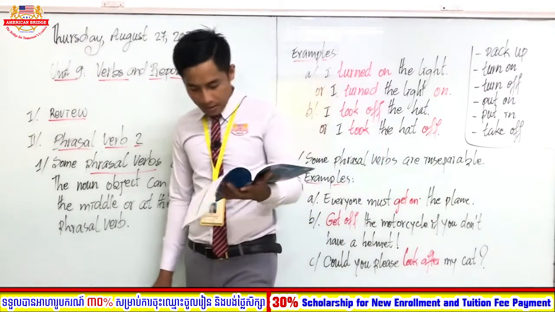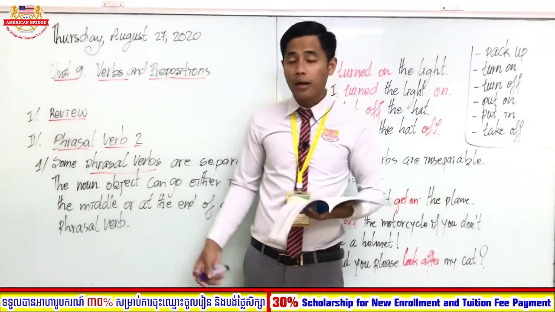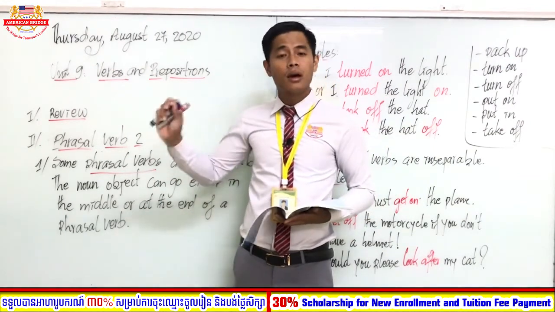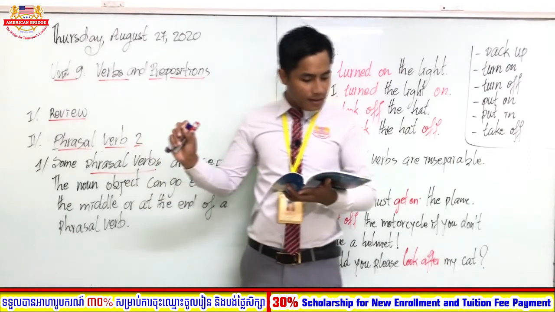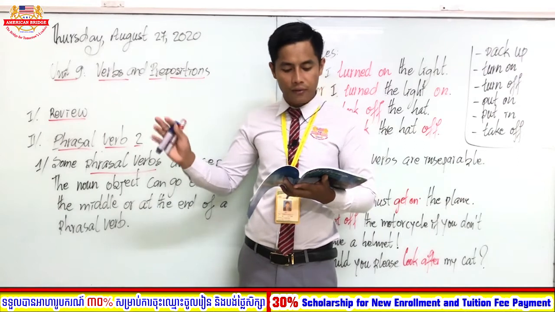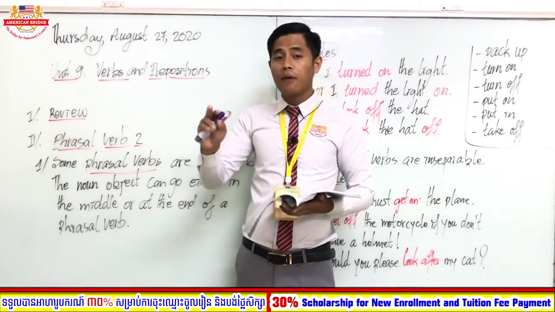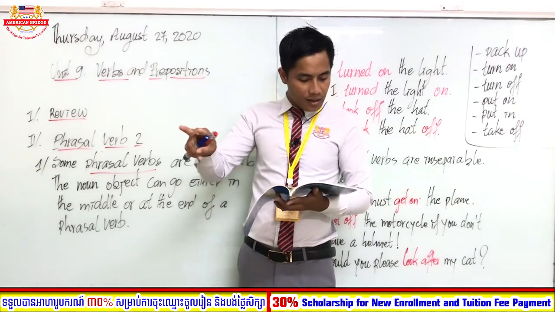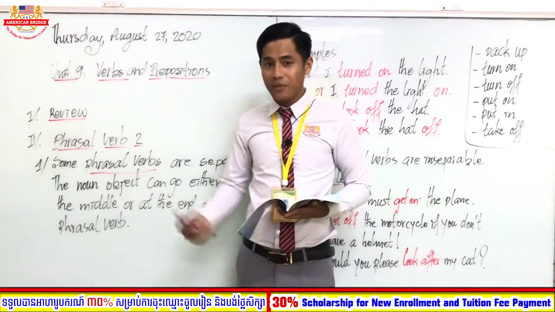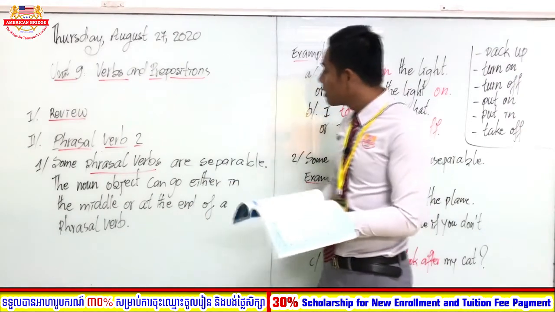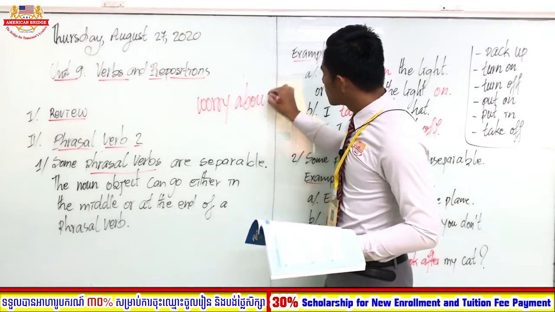Yesterday we learned about phrasal verbs, right? You already know that verbs combined with prepositions are called phrasal verbs. In these phrasal verbs, words like about, at, for, to, of are prepositions combined with a verb, like worry about. So this is a phrasal verb whose meaning follows from the verb and the preposition.